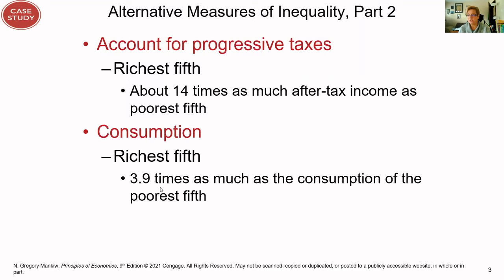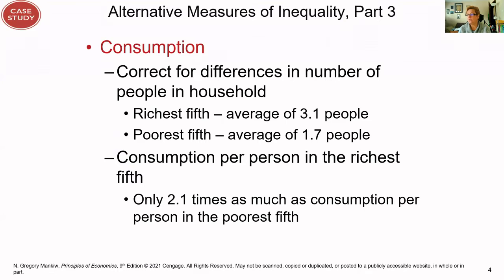In terms of consumption, the richest fifth consume 3.9 times as much because they have more means to do so. So when we correct for the differences in households, the richest fifth average about 3.1 people, the poorest fifth about 1.7 people. And again, we see that consumption per person is only about 2 times as much as consumption of the poorest fifth. So the idea of giving tax breaks to the richest so that they will increase consumption is a bit troublesome when we see these particular statistics.